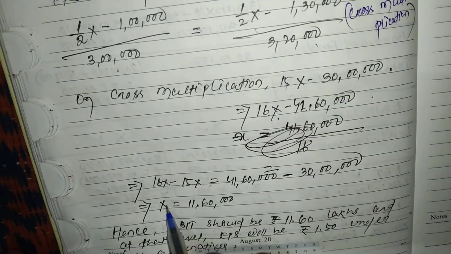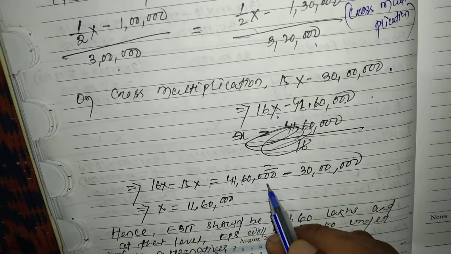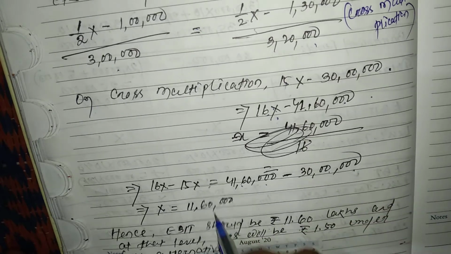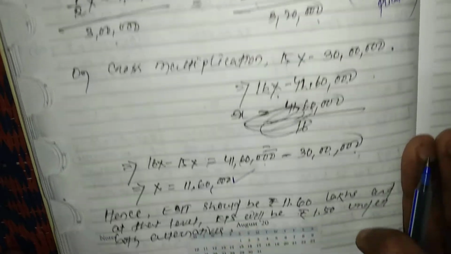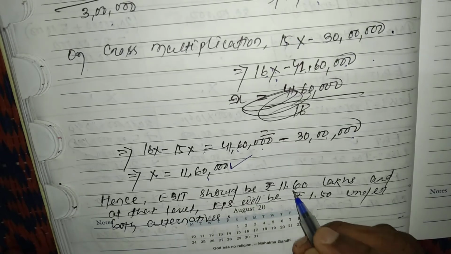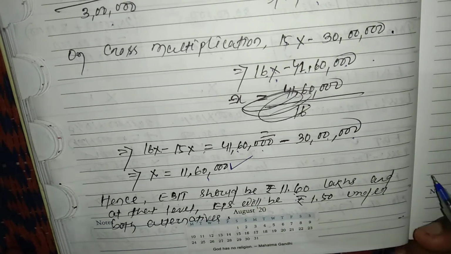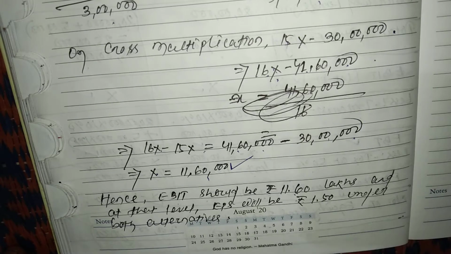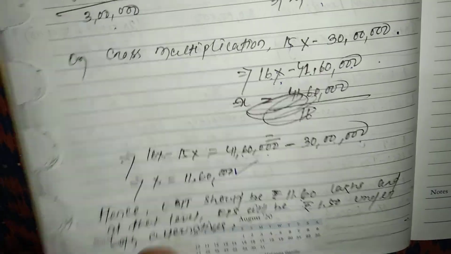So X is 41,60,000 minus 30 lakh, that is 11,60,000. Hence EBIT should be rupees 11,60,000, and at that level earning per share will be rupees 1.50 under both alternatives.